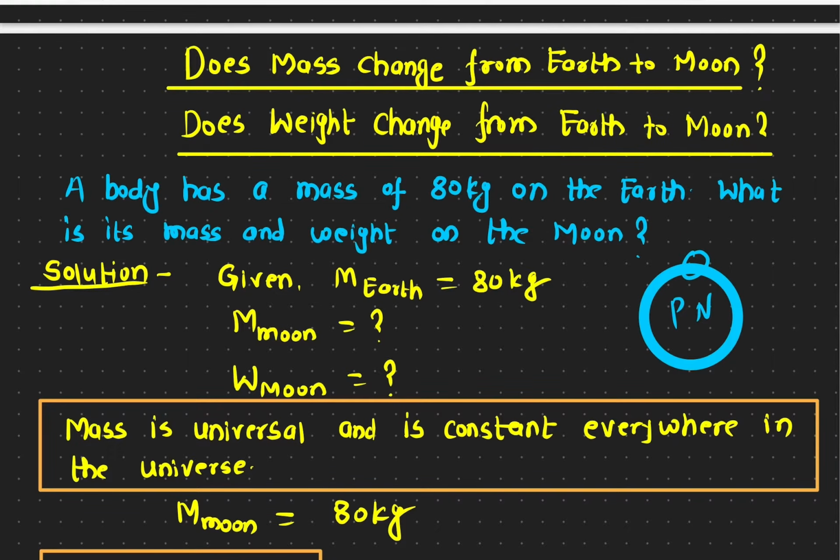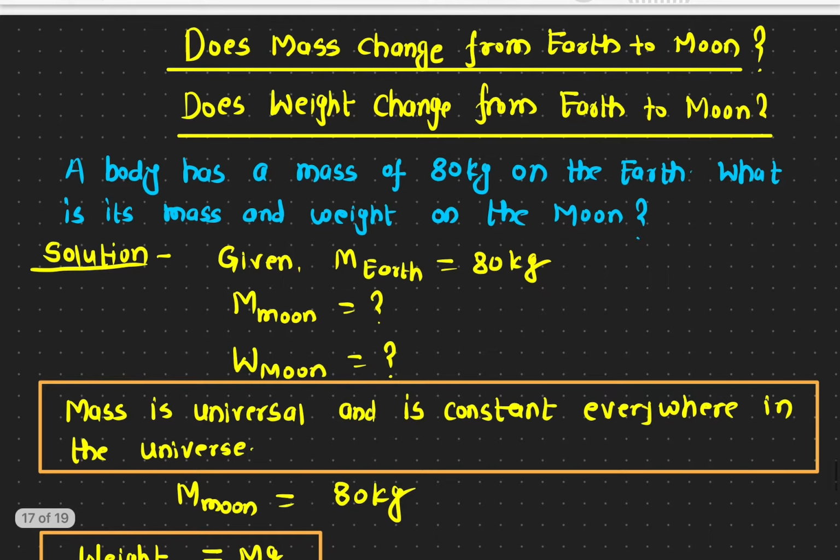So the mass does not change at all. So we got one answer now. The mass will not change even if you take it to the moon. So the mass is a universal constant. Everywhere on the earth or everywhere in the cosmos, it will be exactly the same. So the mass on the moon, this is not the mass of the moon. This is the mass of the object on the moon surface, which will be 80 kilogram.